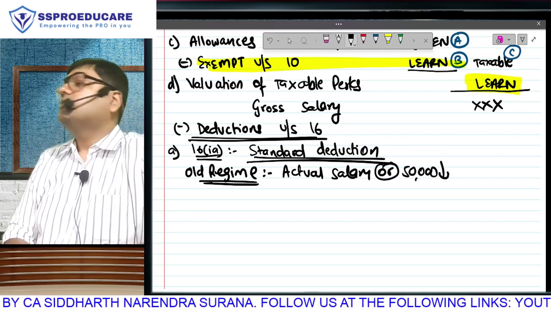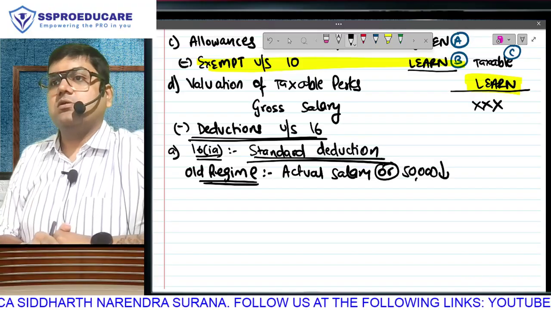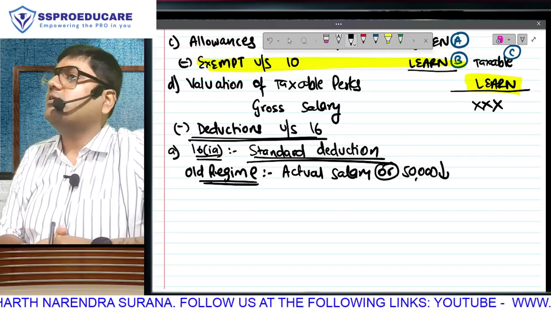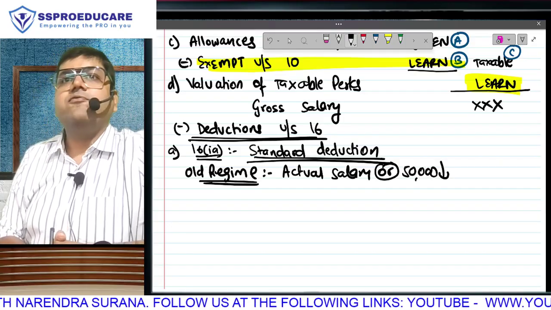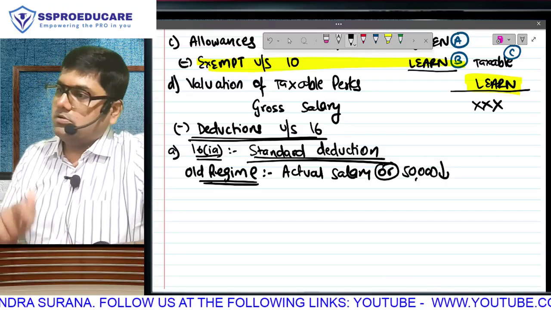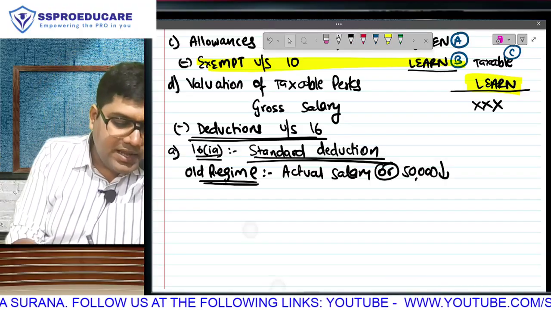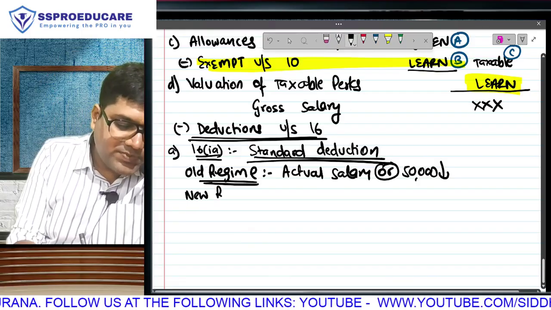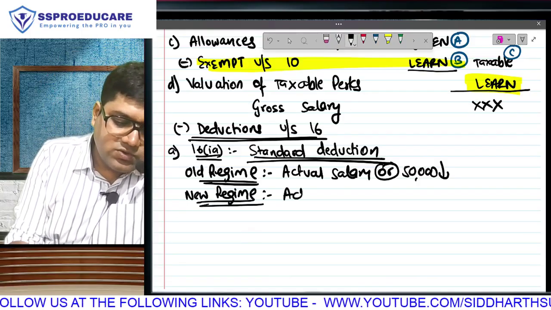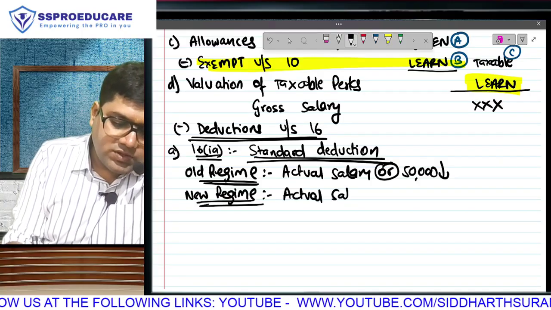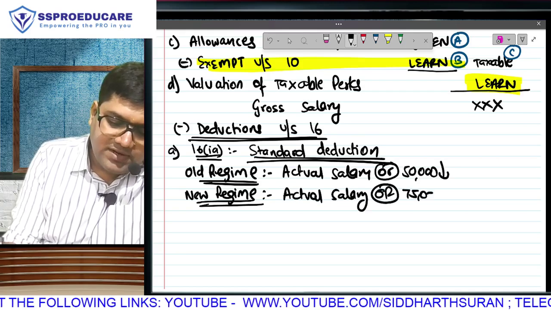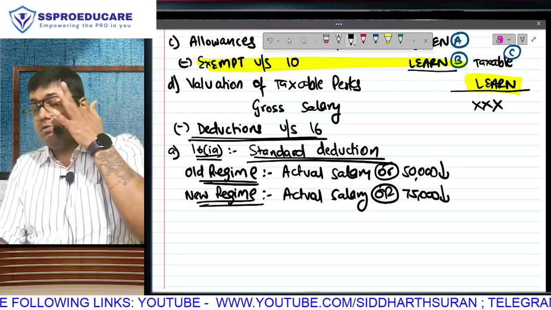In other words, maximum 50,000. If your annual total salary is 40,000, your standard deduction will be 40,000. And if your total annual salary is 4 lakh, 40 lakh, 4 crore, it is 50,000. But any assessee paying tax as per the new regime, the deduction is going to be actual salary or rupees 75,000, whichever is lower.